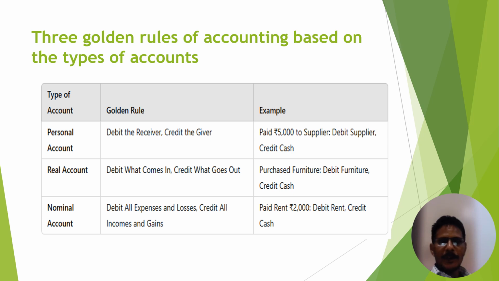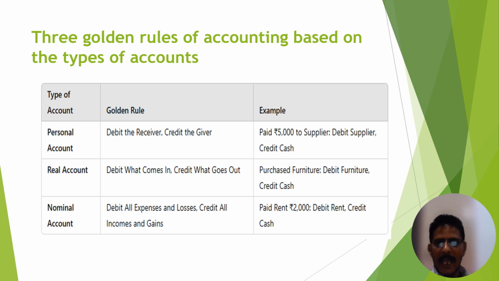And the rule for nominal accounts: debit all expenses and losses, and credit all income and gains. Now let's take some small examples regarding these rules. For the personal account, we take one example. Suppose we paid 5,000 rupees to a supplier. Listen carefully.